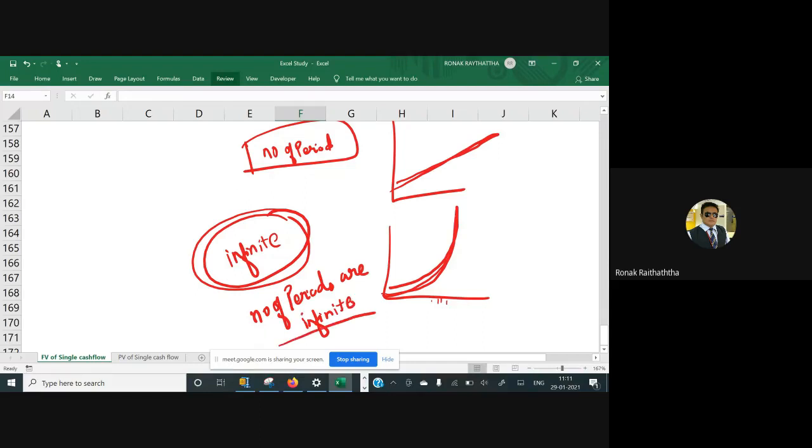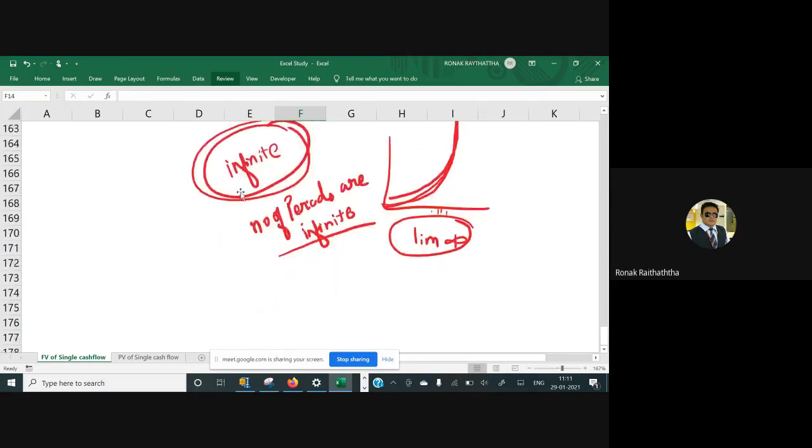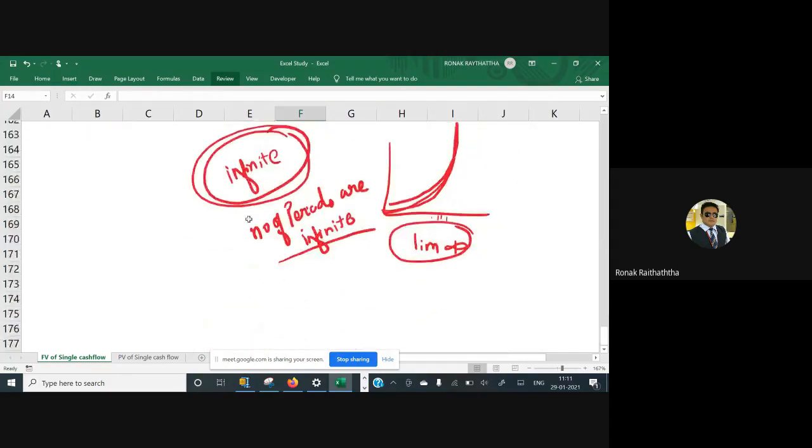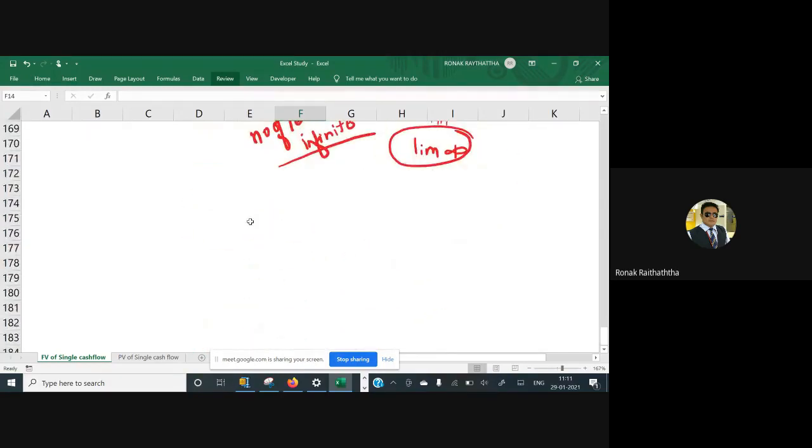And when the number of periods are infinite, then the application of limit comes into the picture. Now, when you have the limit which is infinite, at what time would your compounding happen? So here in this case, we would be using the exponential factor, because there is no way in which we can predict how many total time periods there would be.